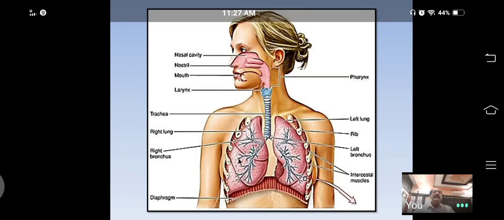Around the lungs there is a rib cage. This rib cage also gives protection to the lungs. From the ventral side, there is a flat single bone called the sternum. From the lateral sides there are 12 pairs of ribs. They give protection. Even from the dorsal side, there is a vertebral column that also protects the lungs.